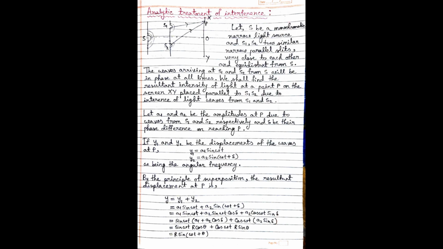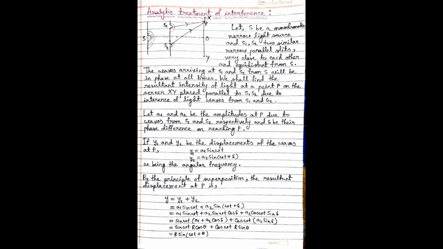Now you already know the principle of superposition. Then by the principle of superposition, the resultant displacement at P under the action of these two waves will be y equal to y1 plus y2. Let's put the values of y1 and y2: a1 sine omega t plus a2 sine (omega t plus delta). In the second term, sine (omega t plus delta), we will use the trigonometric formula for sine (a plus b). After that we will get this big expression.